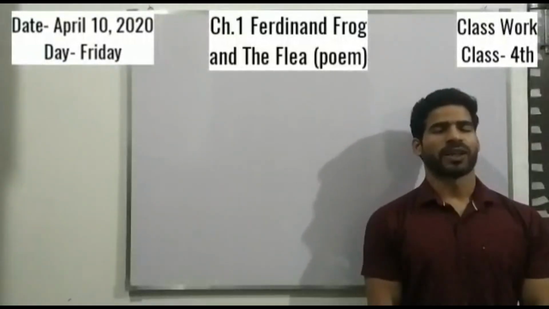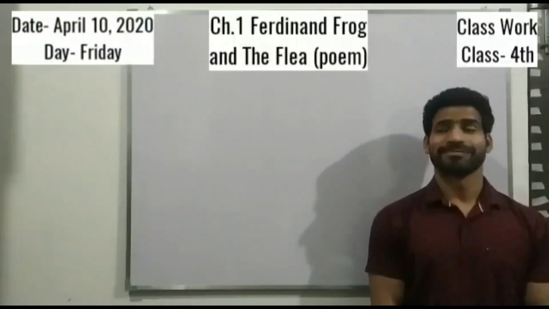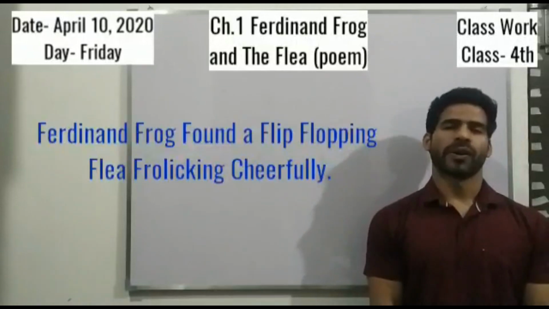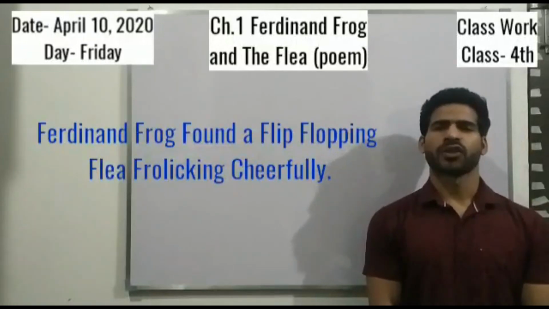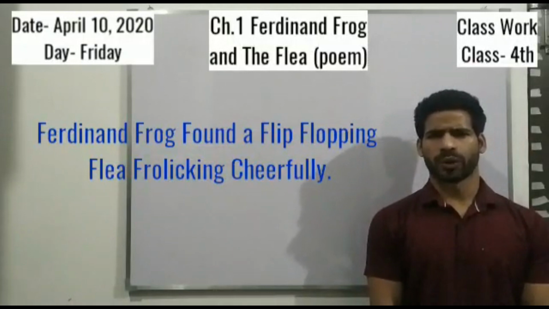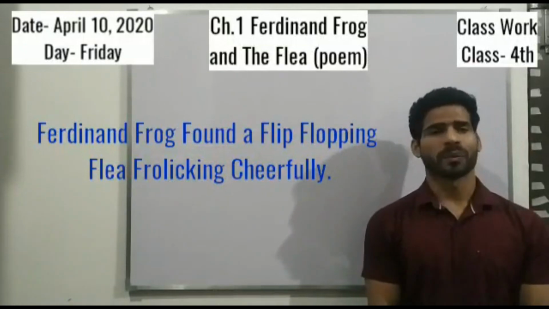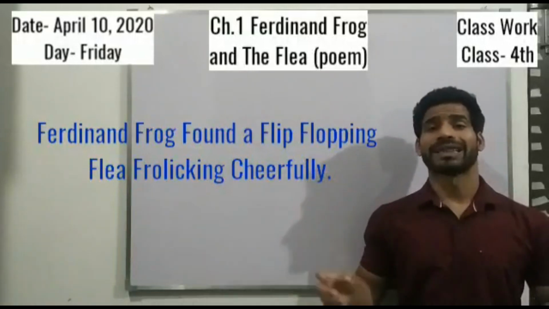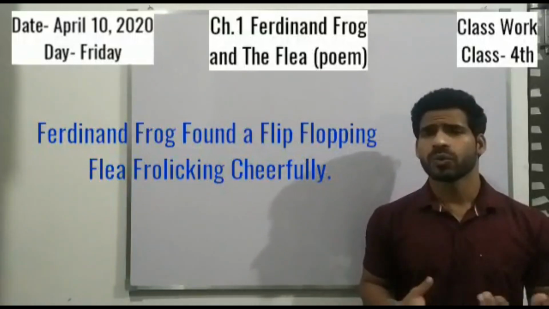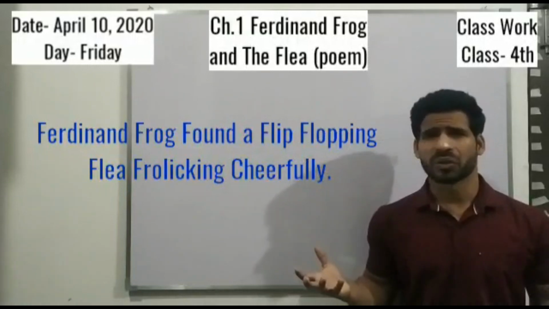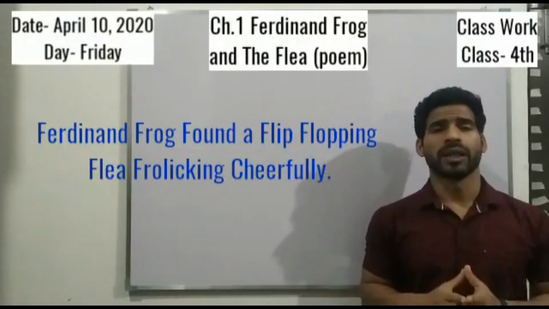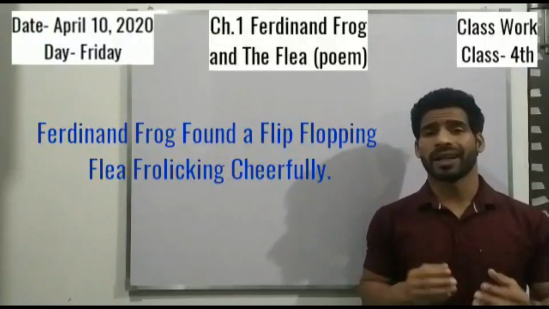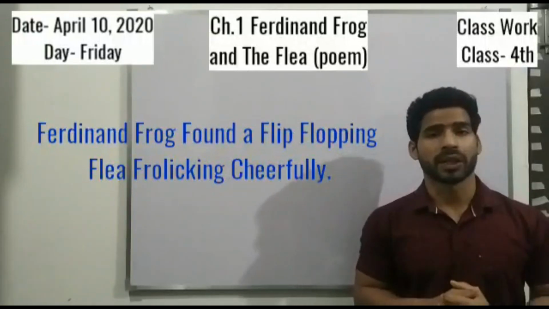So before leaving, I would like to tell you something more about this poem. Read this sentence first. Ferdinand Frog found a flip-flopping flea frolicking cheerfully. Do you notice something different in this? Or something interesting? Yes, the F letter or the F sound is repeating again and again. So what do we call this situation or this process? Actually, when a letter or a single sound repeats itself again and again in a given sentence, this becomes alliteration.